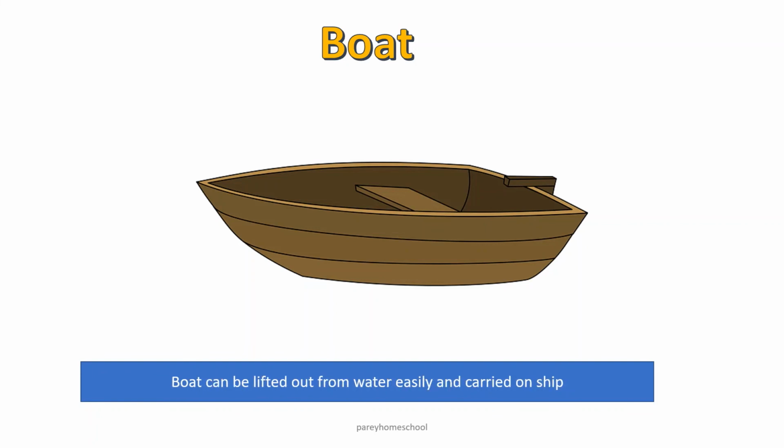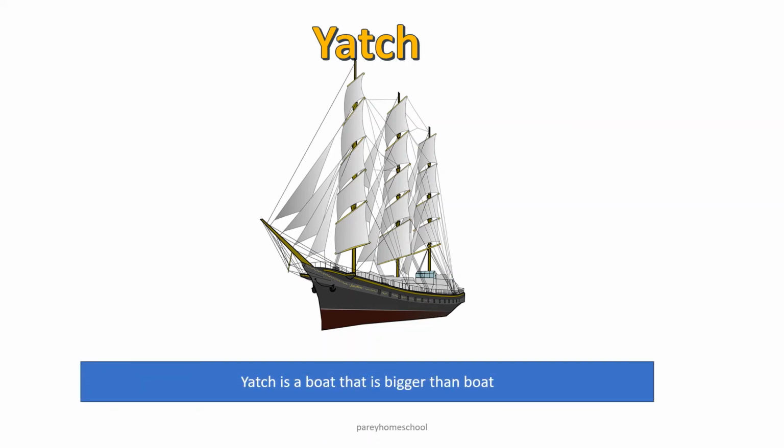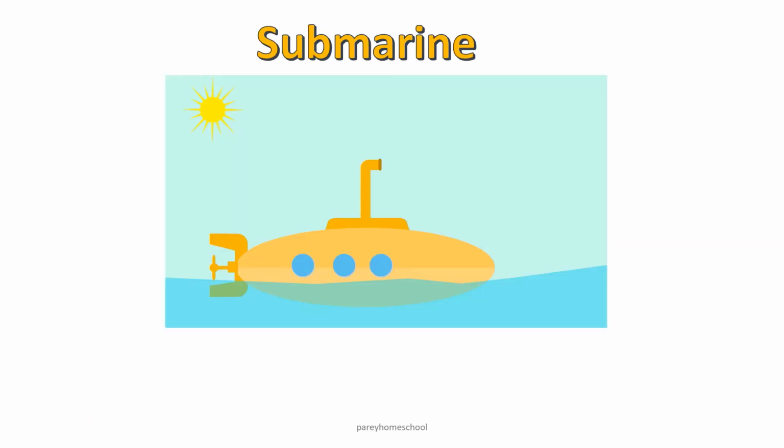Boat can be lifted out from water easily and carried on the ship. Boat is generally used for fishing. This is yacht. Yacht is a boat that is bigger than boat. It is luxury boat which is basically used for exploration.